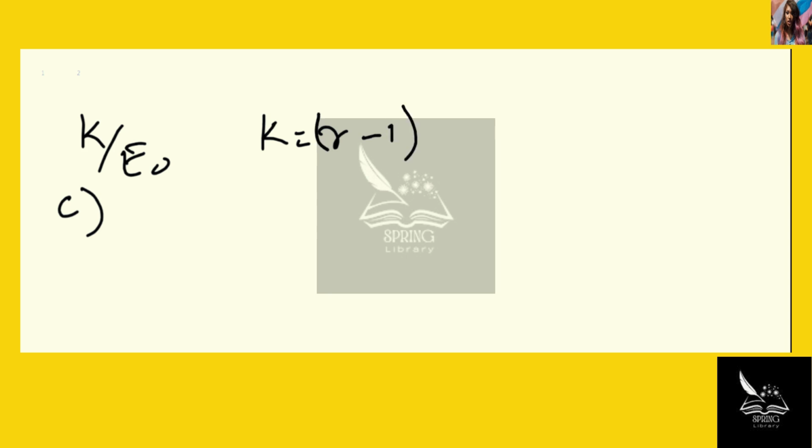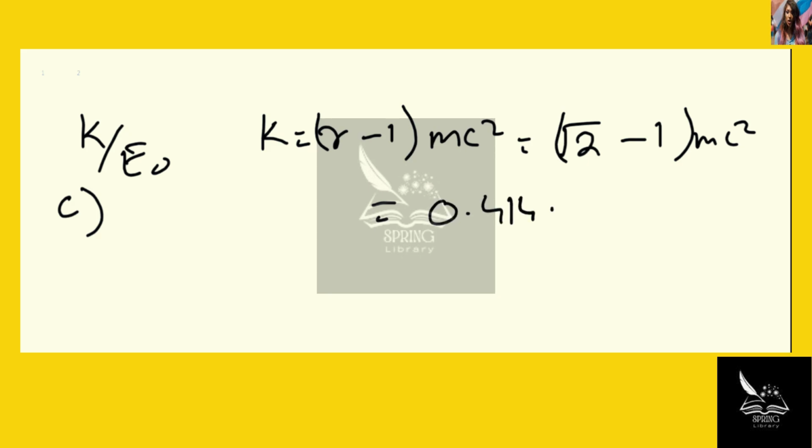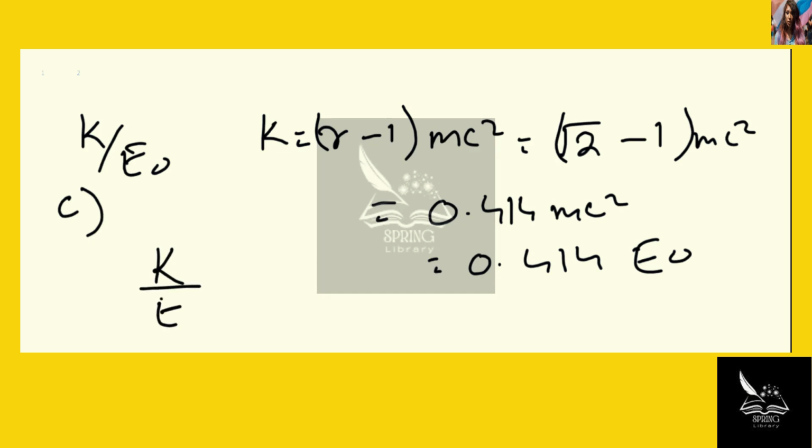Then we can find the K over E naught ratio for part C by finding the kinetic energy, that is K is equal to gamma minus 1 times the rest mass, which is mc squared. Gamma we obtained is square root of 2, minus 1, times mc squared. This gives us 0.414 mc squared, which is equal to 0.414 times E naught. And then from here we can find the ratio K over E naught will be simply 0.414.